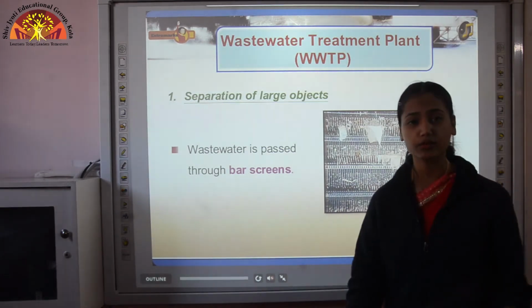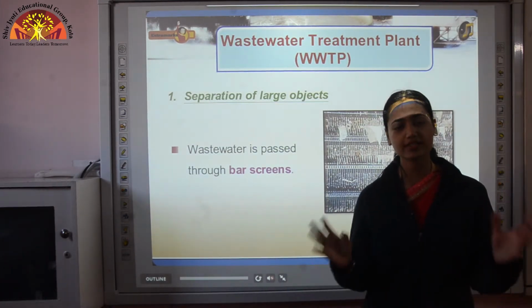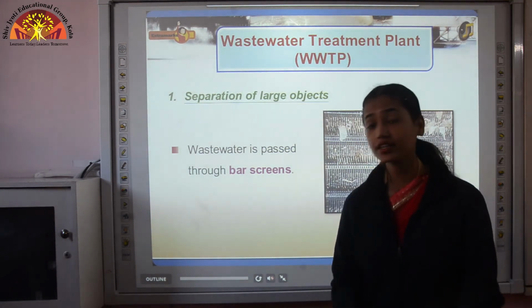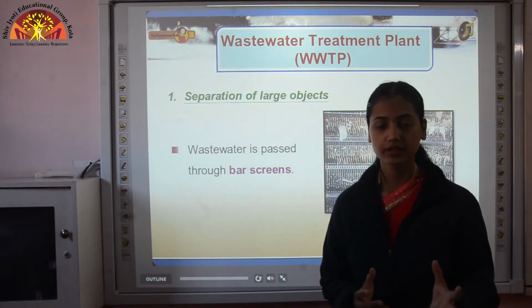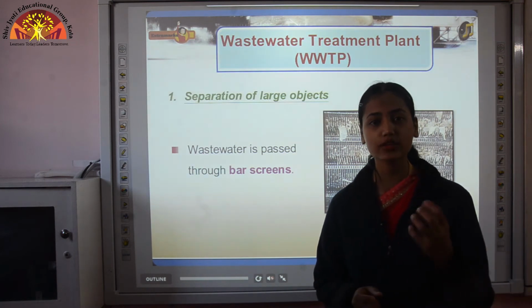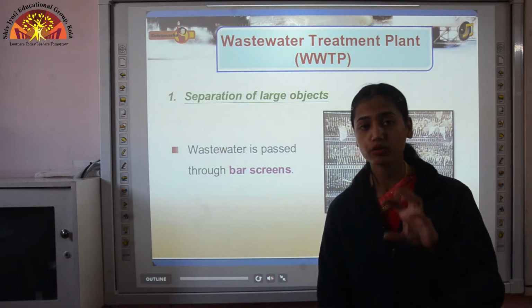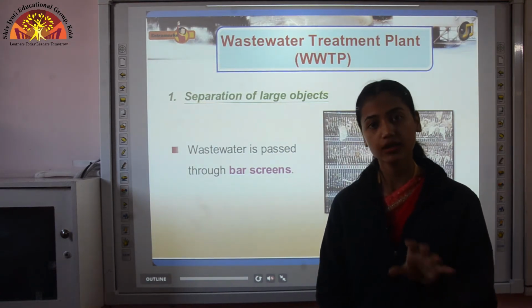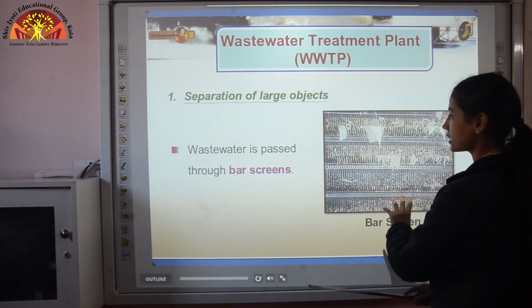You know that in the wastewater, many large objects, large materials are present which we can directly filter. Like take the example of tea. While pouring it, we use a filter. By that we are removing those tea particles directly from our tea. The same happens with our wastewater.